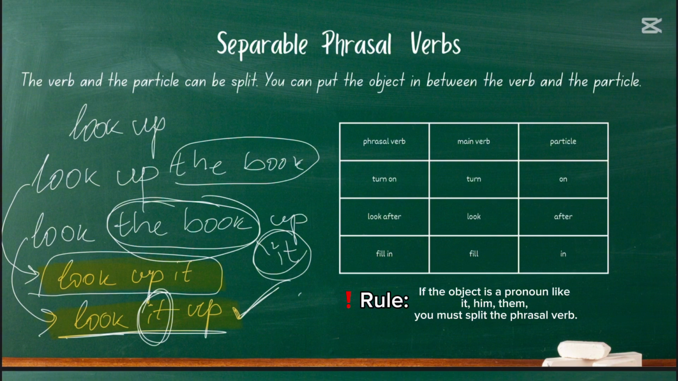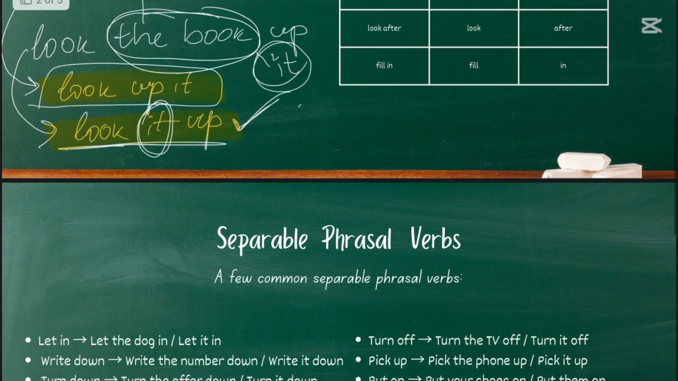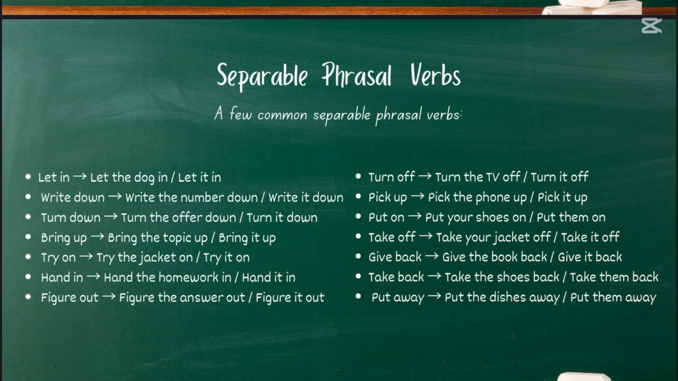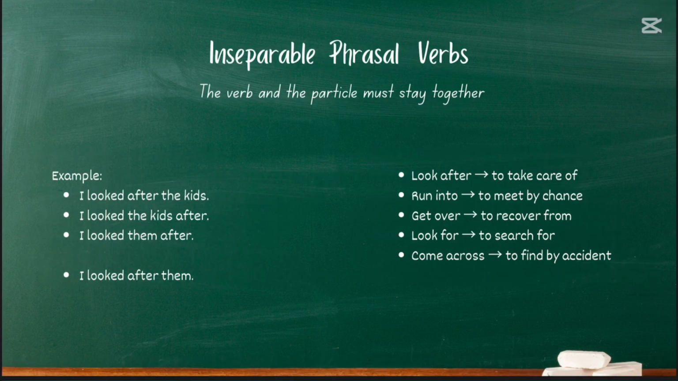At the end there will be exercises or some PDF. I will make something that you can practice with, or even here, pause this video and read through a few common separable phrasal verbs. Now let's talk about inseparable phrasal verbs. With these, as the name says, the verb and the particle must stay together. The object must follow the entire phrasal verb. Phrasal verb, object. The object must follow the entire phrasal verbs.